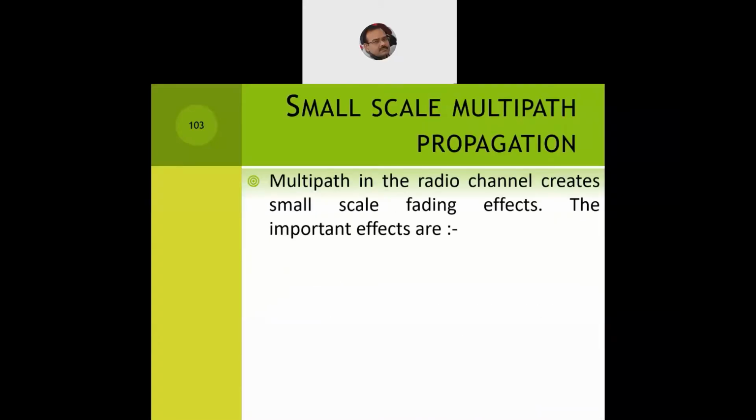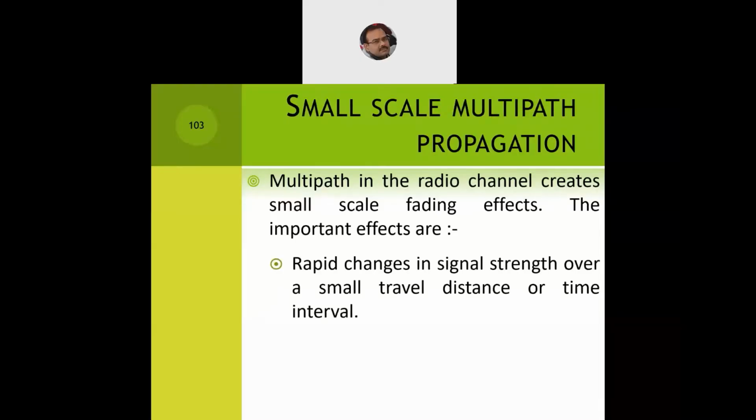Now multipath in a radio channel creates small scale fading effects. There will be small scale fading effects and there are many of them. So we'll discuss the important effects that come in small scale fading. First is definitely the rapid change in the signal strength, because it can go up and down, positive polarity or negative polarity, when the transmission of the analog signal takes place over a small travel distance or time interval. So we talk of the travel distance d and the time interval delta t.